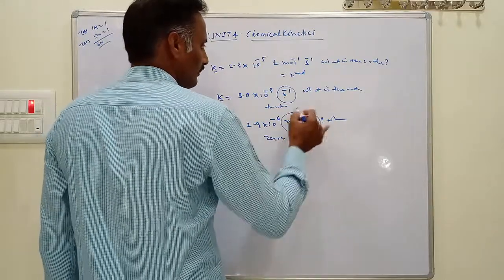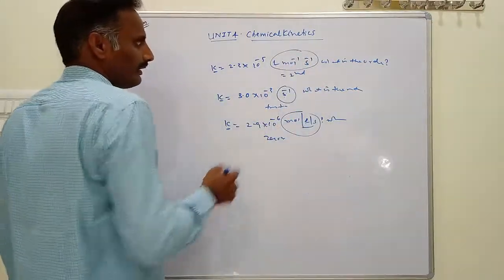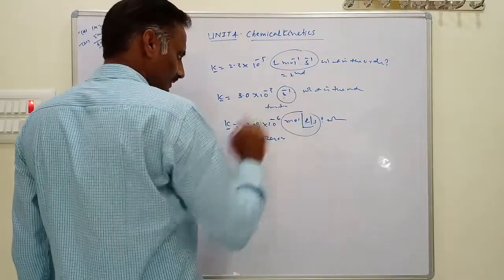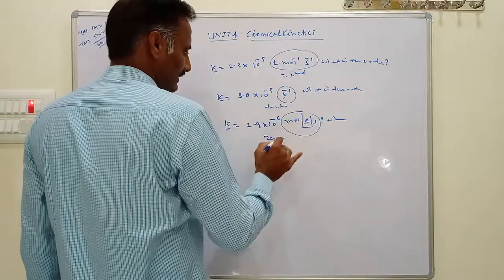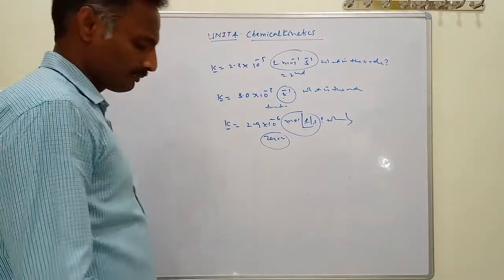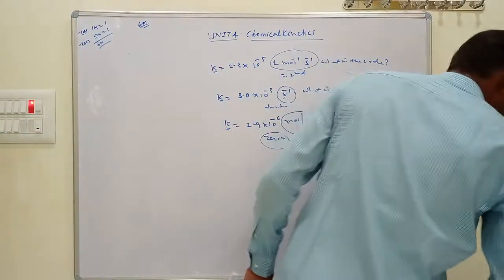Based on the rate constant unit, we are identifying the order of the reactions. Liter per mole per second is second order, per second is first order, mole per liter per second is zero order. This type of question is asked in examinations. These are the most important calculations. Then this is about order, and what is the order here?